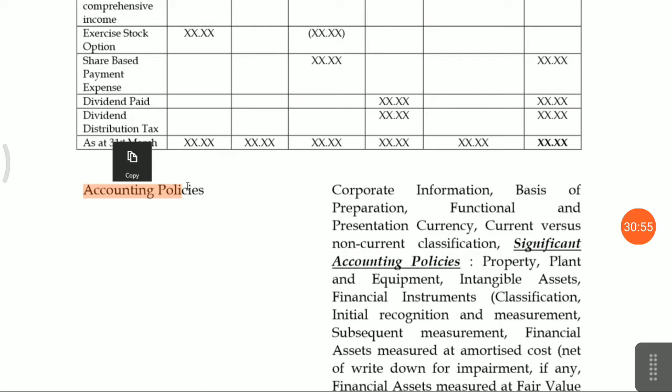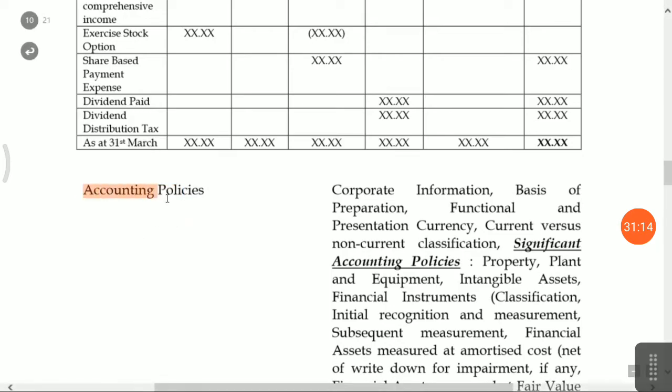No need for a detailed study, but if you want to do a detailed study, then you can read the entire text from the MCA website. But how it is presented in the financial statement, that I am disclosing, because this is a YouTube lecture for basic knowledge of Indian accounting standards.